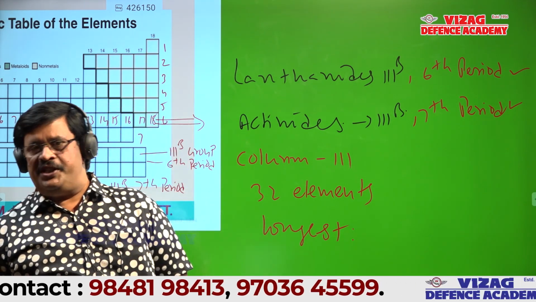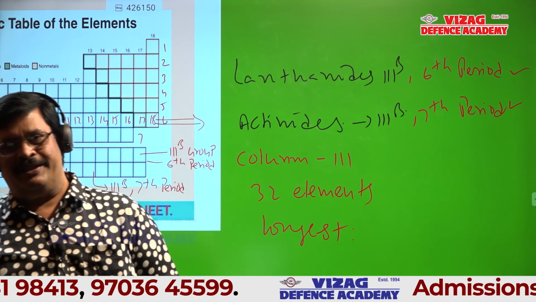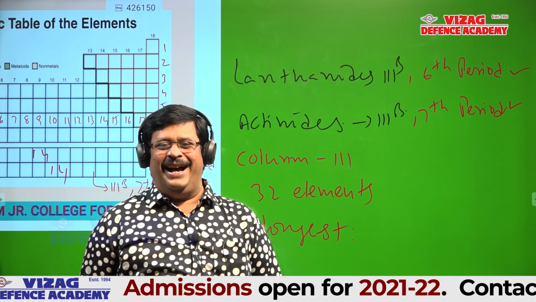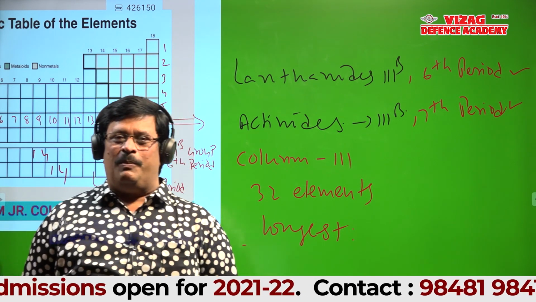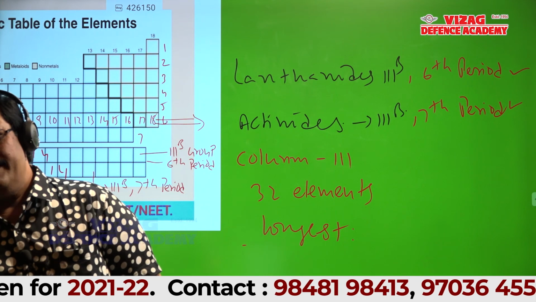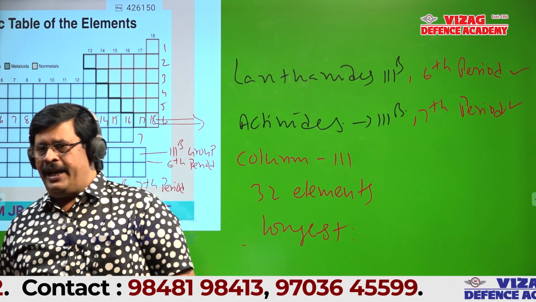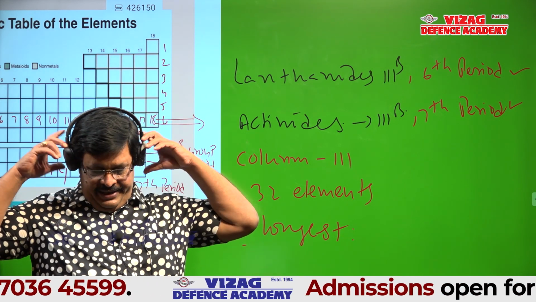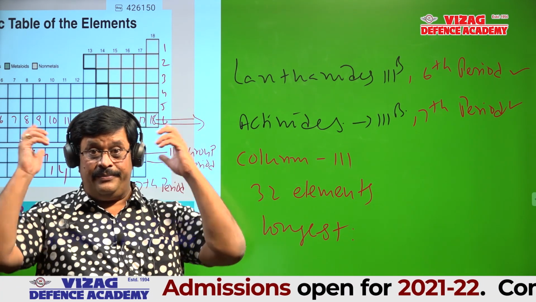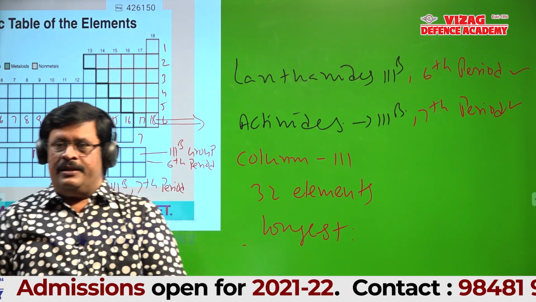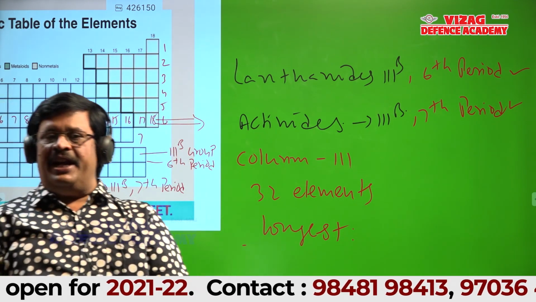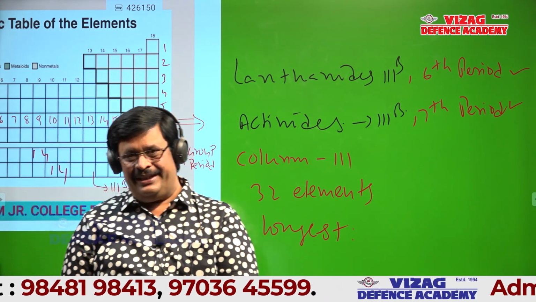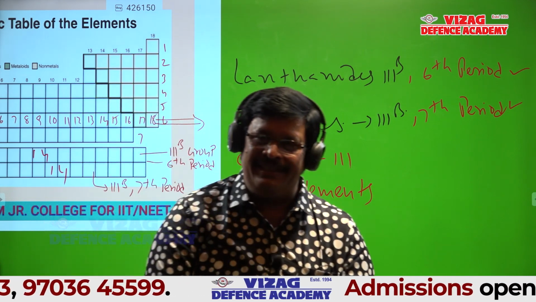Which is the longest group? Column number 3, 3B. Lanthanides belong to which group and which period? 3B group and 6th period. Actinides belong to which group and which period? Excellent.